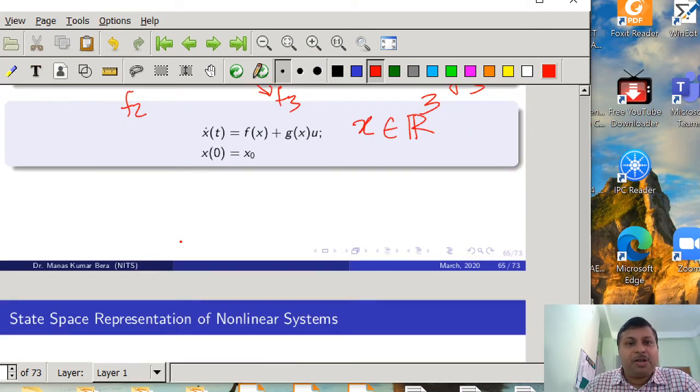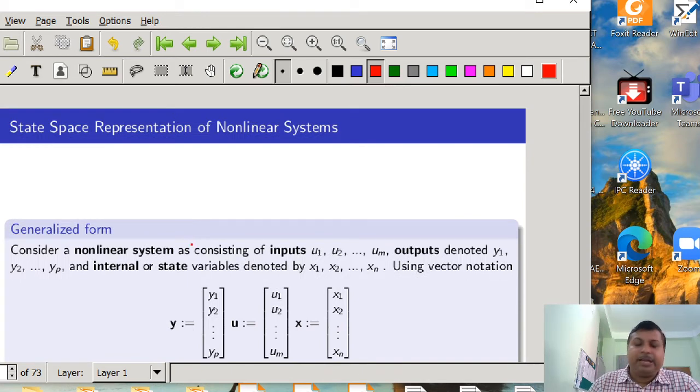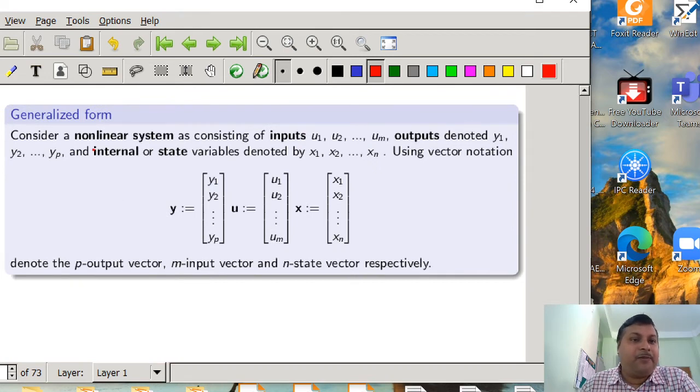So now after understanding these two examples, we are ready to represent a nonlinear system in a more generalized form, where any nonlinear system can be accommodated. So the generalized form we are now trying to introduce considers a nonlinear system consisting of m number of inputs, p number of outputs that you are observing, and the state variables denoted by x1, x2 up to xn, meaning n number of state variables.